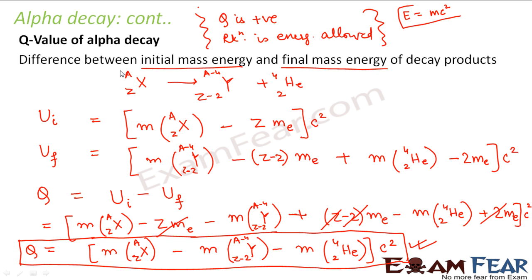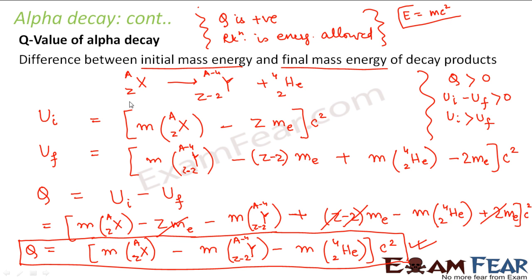It is the difference between the energies of the reactants and the products. So if Q is positive, that means the energy of the initial is greater than the energy of the final. When I say Q is positive, it means Q is greater than 0. That means Ui minus Uf is greater than 0, which means Ui is greater than Uf.